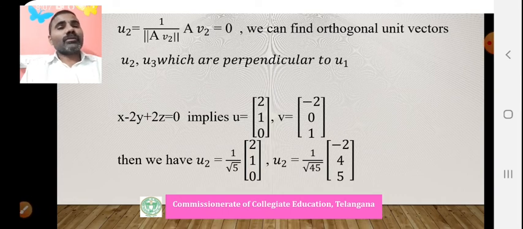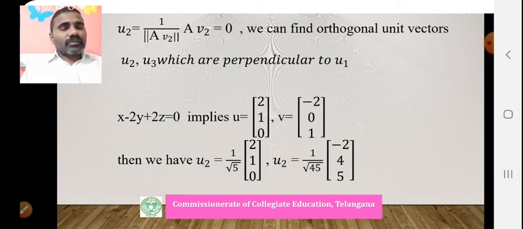Here 3 vectors, U1, U2, U3, are required to construct U. But here only one vector we are getting, as one non-zero singular value is there. For the remaining 2 vectors, we can take a vector which is perpendicular to U1. From that we will get 2 orthonormal vectors. After normalizing them using the Gram-Schmidt orthogonalization process, we will get U2 and U3. This is the process to construct U. Then by using the earlier case we can define U, U1, U2, U3.